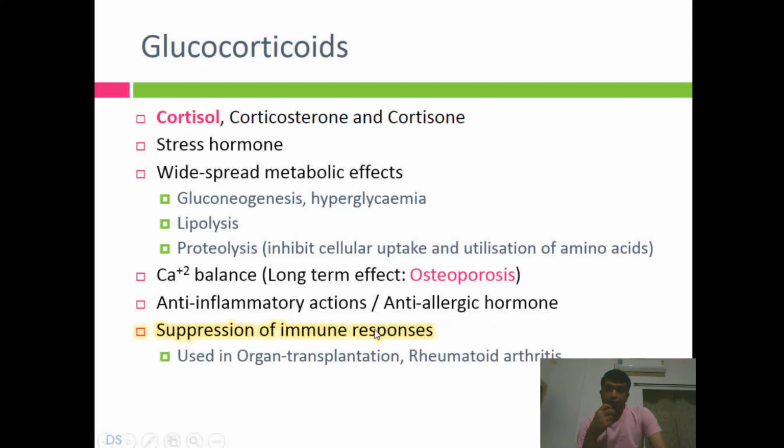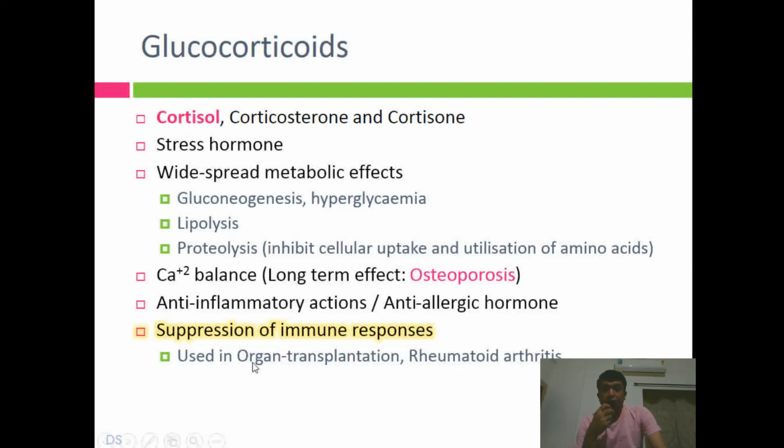Okay, another important thing is it is able to suppress the immune response, which is very important with regard to T cells, and that's why they are widely used in organ transplantation or in some autoimmune diseases like rheumatoid arthritis, myasthenia gravis. These are autoimmune disorders. What do you mean by autoimmune disorder? Autoimmune means your body cells are not able to differentiate between self and non-self, right? That means they attack their own cells, and because they attack their own cells, they create damage, and that's how the diseases are produced.